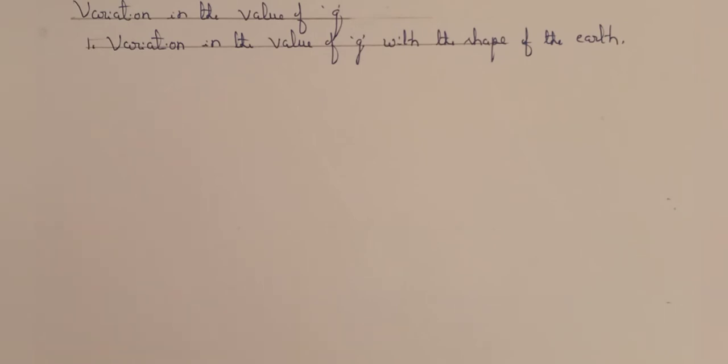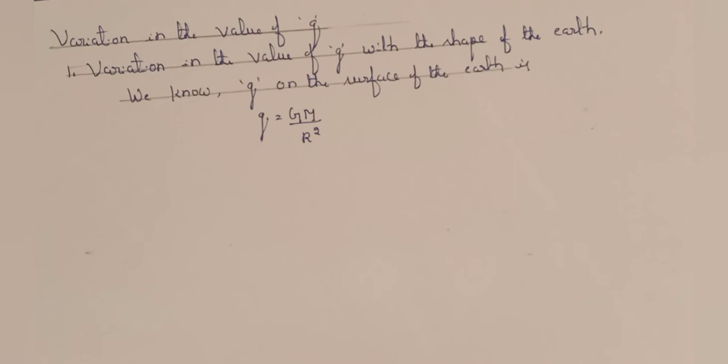We know the acceleration due to gravity on the surface of the earth is given by g = GM/R². This expression for g is calculated by considering the earth as a spherical body.